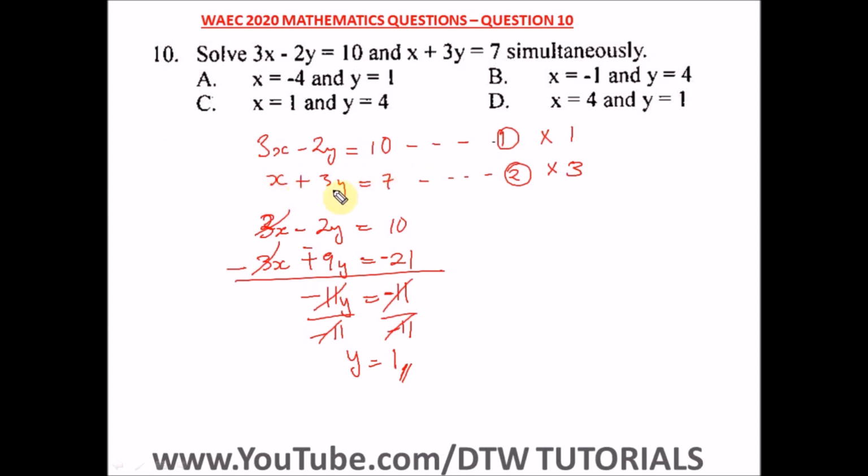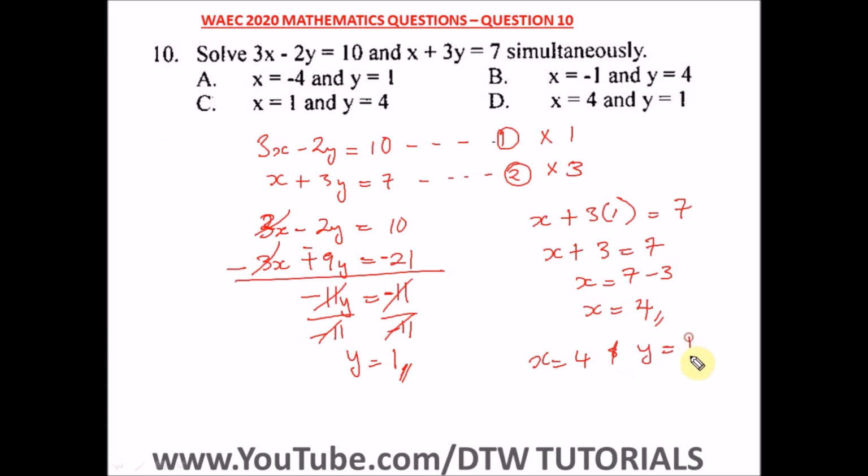So let's say we want to just go for the easy one, equation 2. So we have x plus 3 brackets, our y now is 1, equal to what, 7. So here we have x plus 3 times 1 is 3, equal to 7. X is equal to, take this positive 3 to this side, we have 7 minus 3, so x is equal to 4. So these are answers. We have x equal to 4 and y equal to 1.